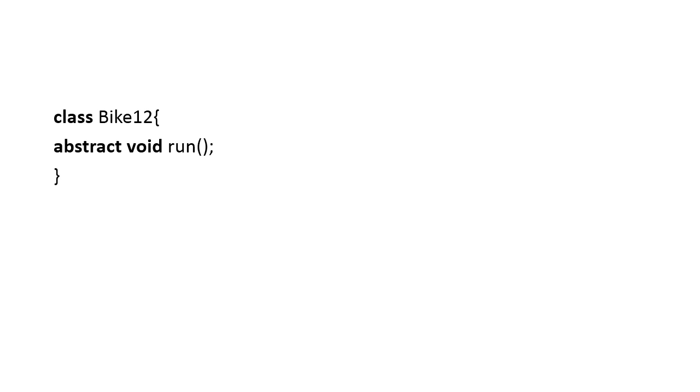But vice versa, if the class is abstract, suppose abstract class Bike12, and I am not giving an abstract method, I am giving a simple non-abstract method like void run, then it is valid. So remember this, it is very important. If I give any abstract method inside the class, then the class must be abstract. But if the class is abstract and I give just void run, a non-abstract method, this is valid.